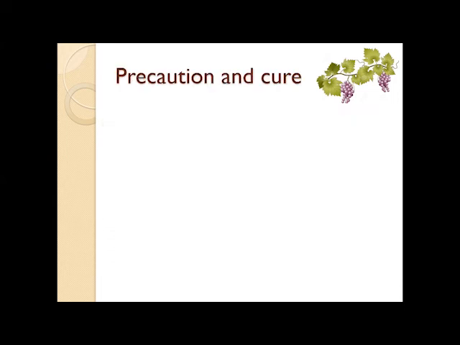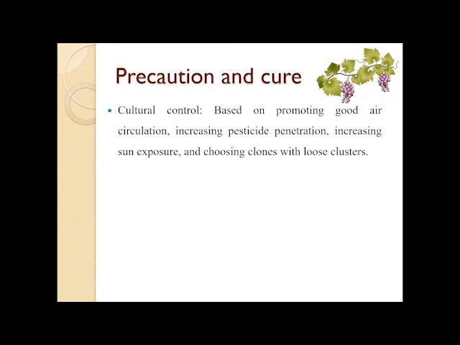There are certain precautions and cures that can be taken. Cultural control methods can be based on promoting good air circulation, increasing fungicide penetration, increasing sun exposure, and choosing clones with loose clusters. All these can be done by proper pruning methods, canopy management, and so on.